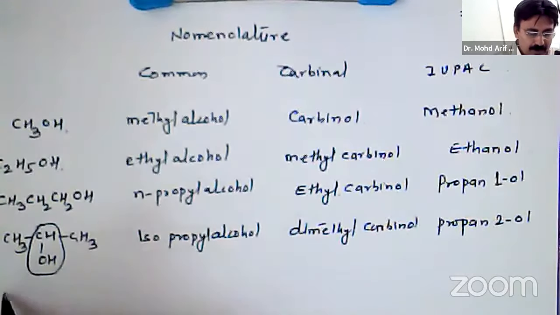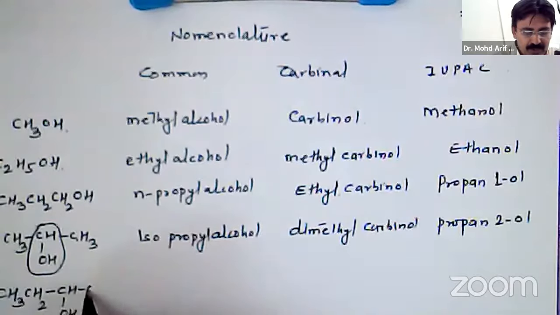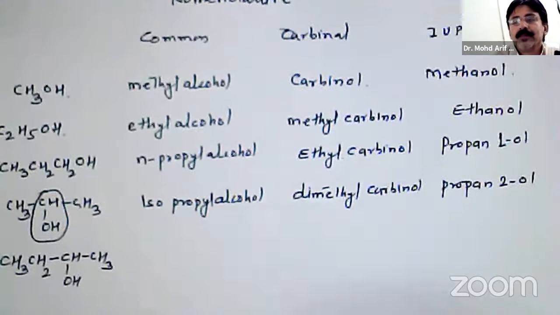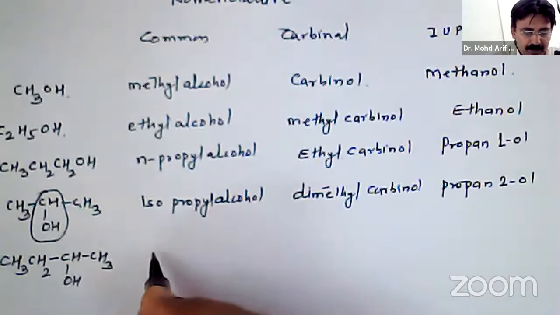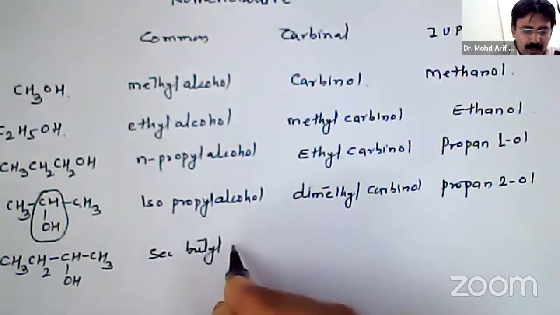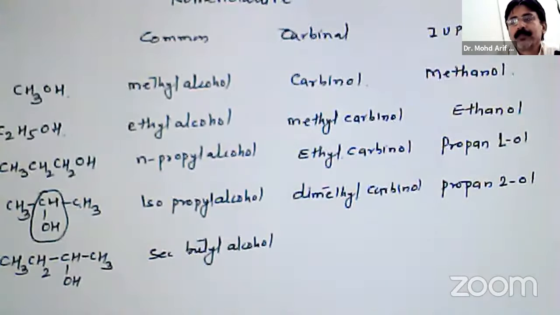Similarly, we can name other compounds. CH3CH2CHOHCH3 is secondary butyl alcohol.